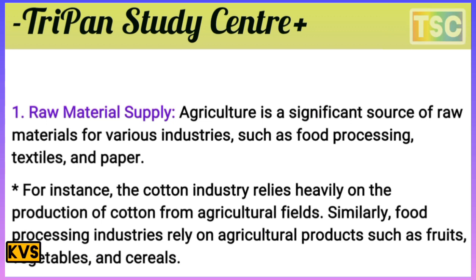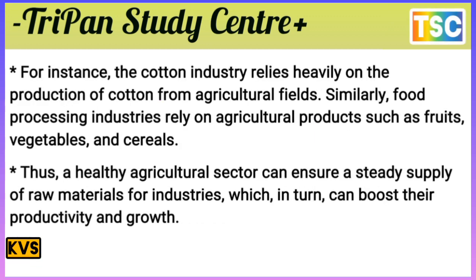Thus a healthy agriculture sector can ensure a steady supply of raw materials for industries, which in turn can boost their productivity and growth.